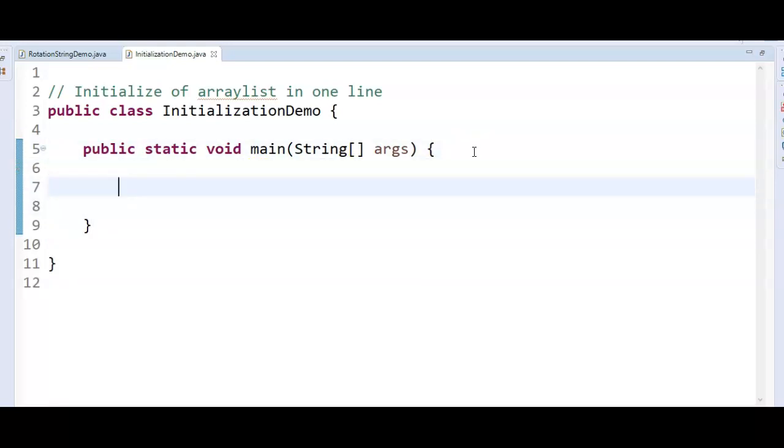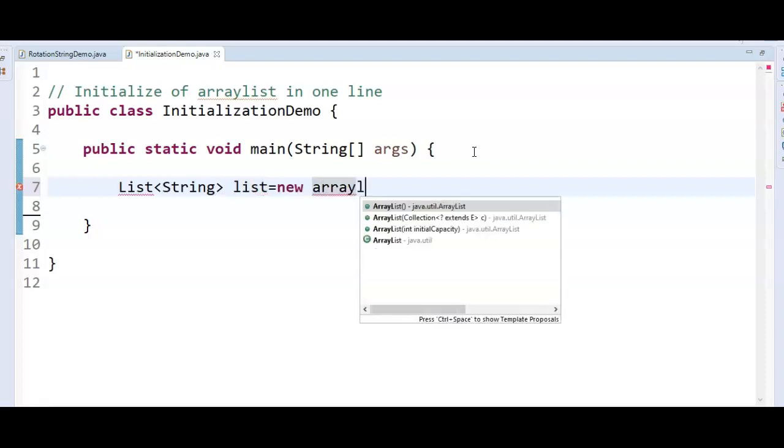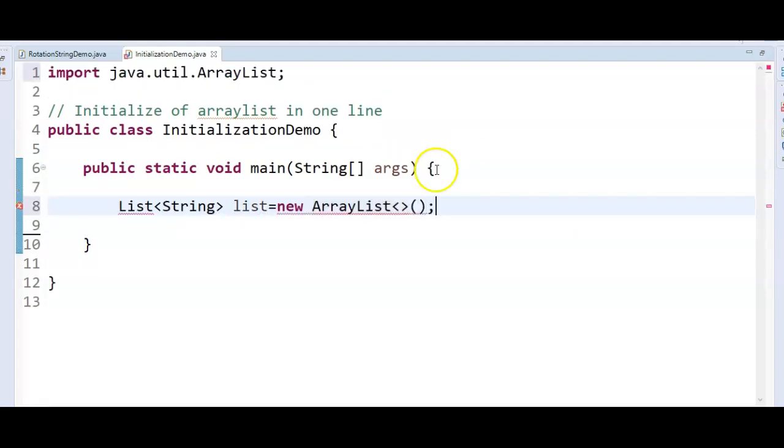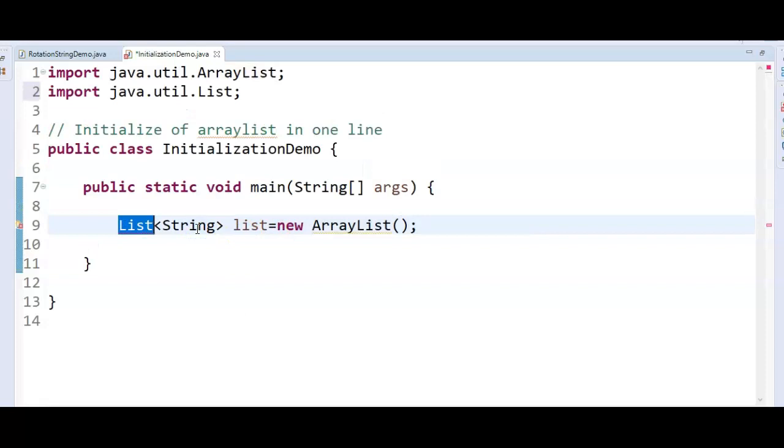So first let's create an array list. List of string, list equal to new array list. Import List from java.util.